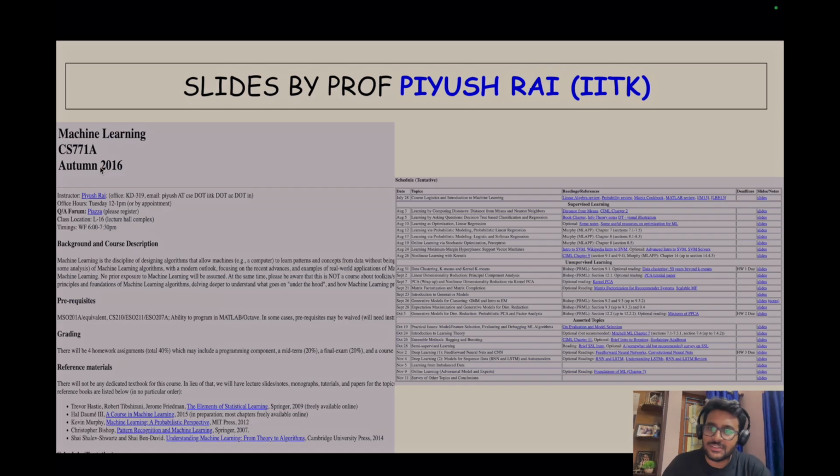The previous versions and the websites are available, and you can see different topics there, and their slides are available. So please refer to these slides if you want to learn machine learning, because these slides are self-sufficient. If you just follow what is written there and try to understand it, that will be sufficient for you to understand machine learning.